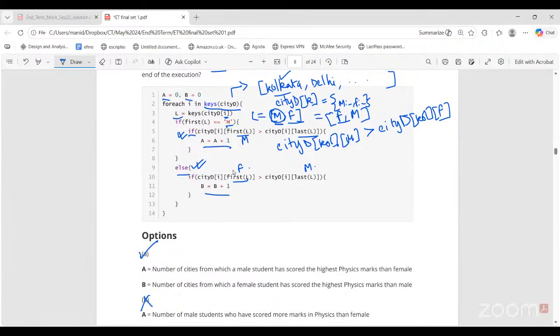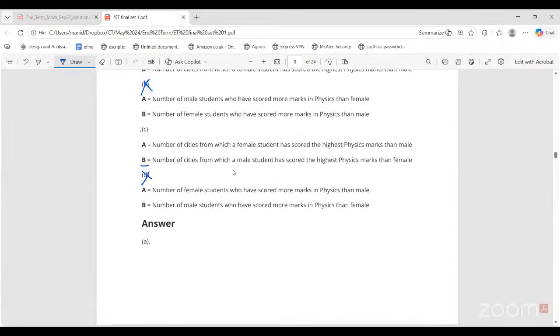Let us take these as two sets. Are these two sets going to intersect anywhere? I guess there might be some cities where both might have scored the same marks. So they don't fall under A or B. But A and B sets do not intersect at all. They are disjoint sets. So A plus B has to be less than or equal to length of keys of CDD.